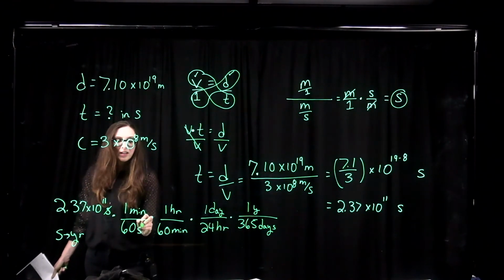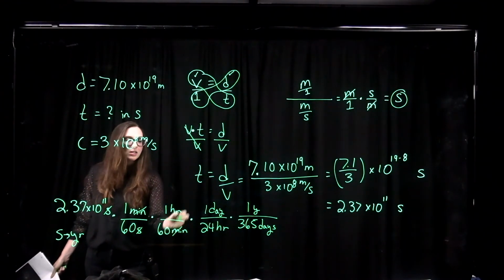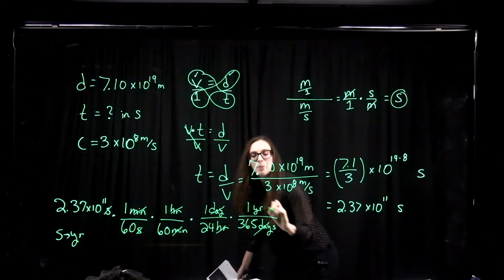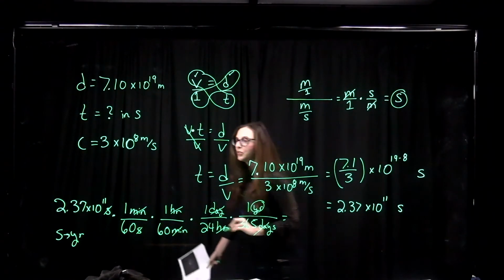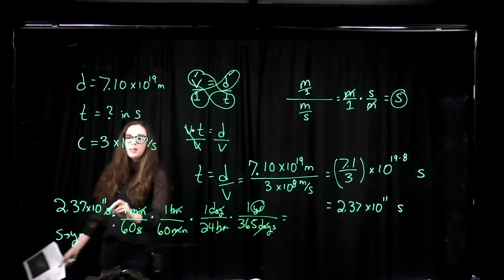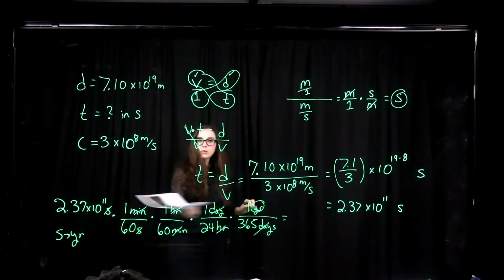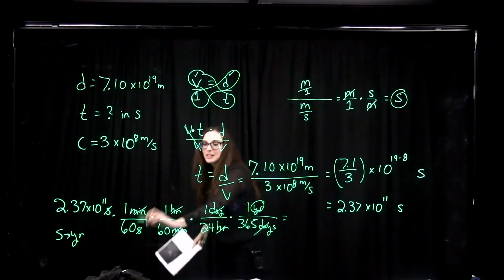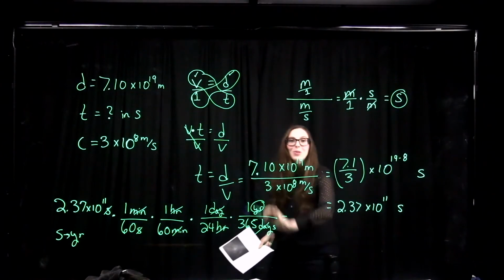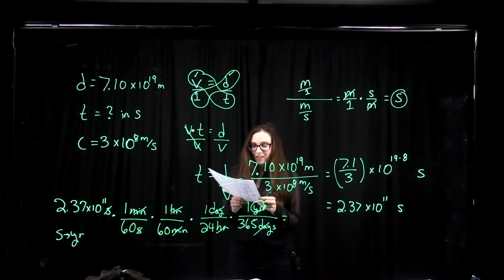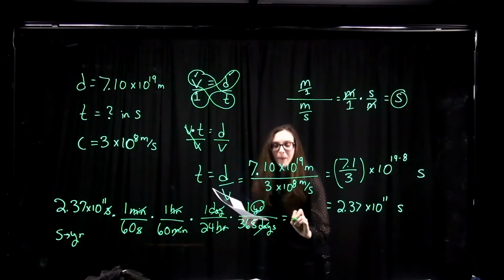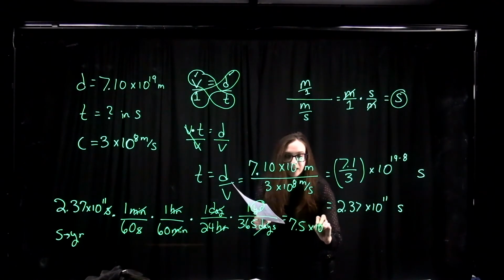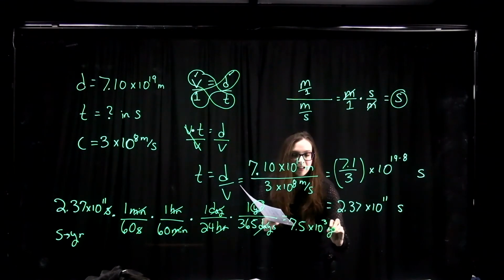We've got seconds canceling on top and bottom, minutes cancel, hours cancel, days cancel, and then we're just left with units of years. So we've got 2.37 times 10 to the 11. Don't have to multiply it by anything else other than 1. And we divide it by 60 times 60 times 24 times 365. And then that gives us about 7.5 times 10 to the 3 years.